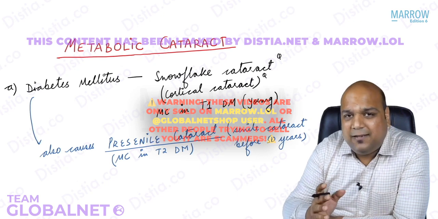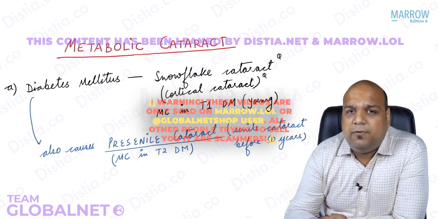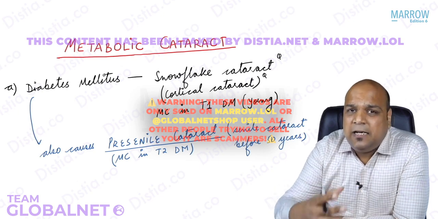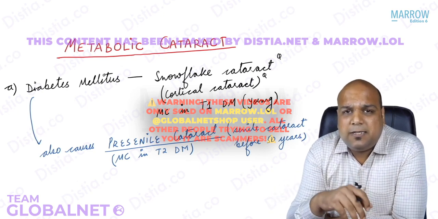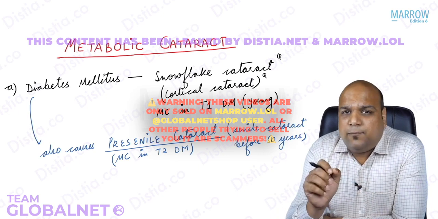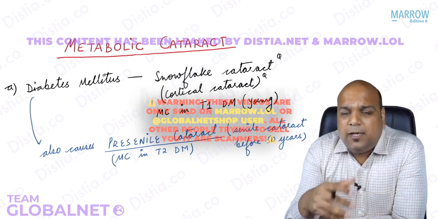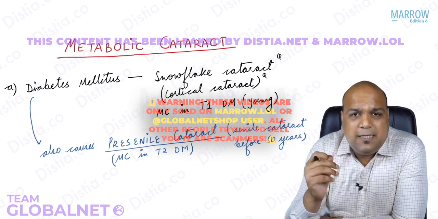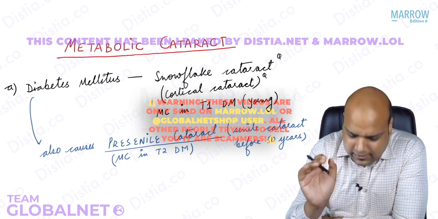So the same cataract that we should have seen normally after 50 years of age, in diabetes, it is seen in slightly younger population. Usually we encounter patients around 40 to 45 years of age showing the same changes, and on history they have a long history maybe or a short history of diabetes mellitus somewhere. Okay, I hope we are clear.